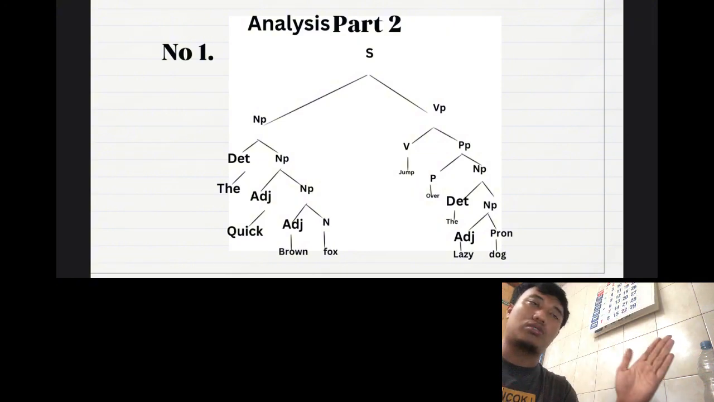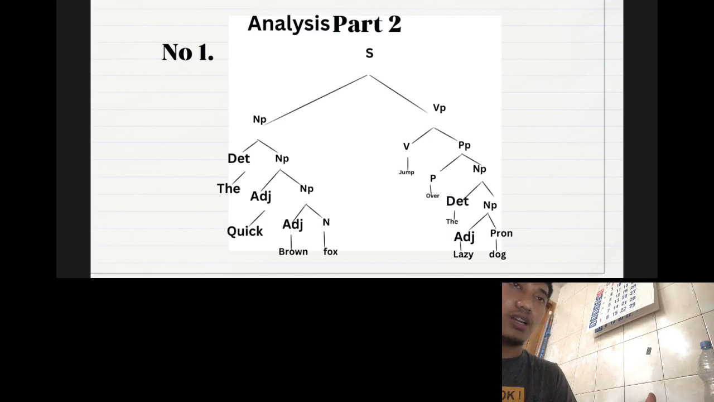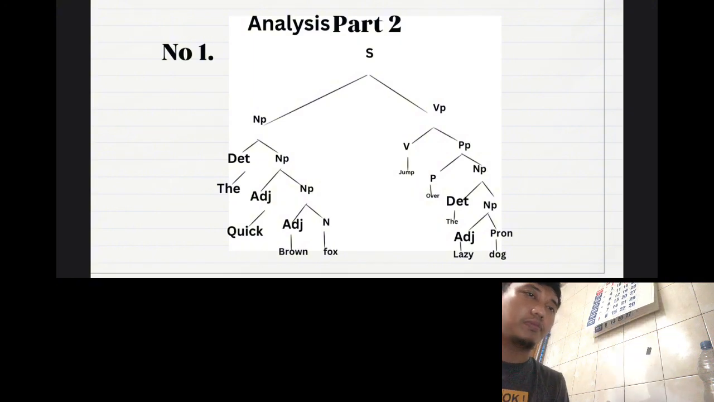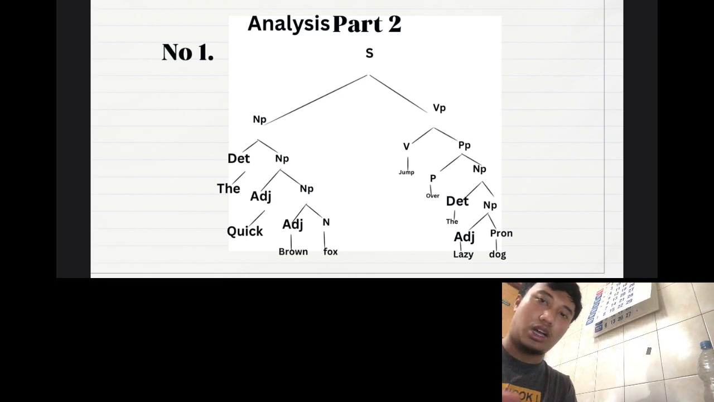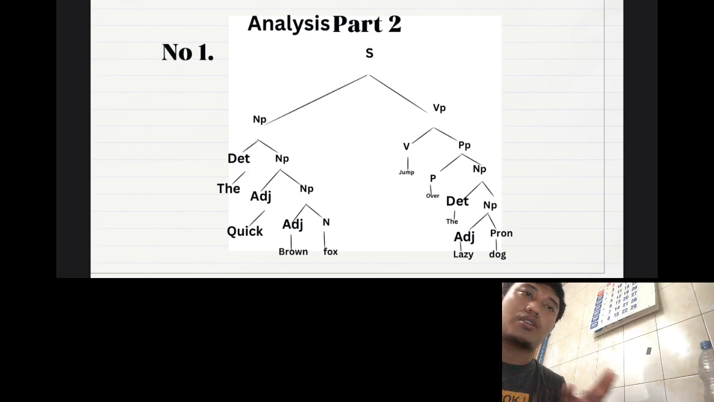And we separate to the other part of the sentence, using the context of the verb phrase, like "jump over the lazy dog." The verb phrase is separated into the verb and the preposition phrase. "Jump" is a verb because it's the only verb in this sentence. "Over" is a preposition. The preposition phrase can be separated into preposition and noun phrase.